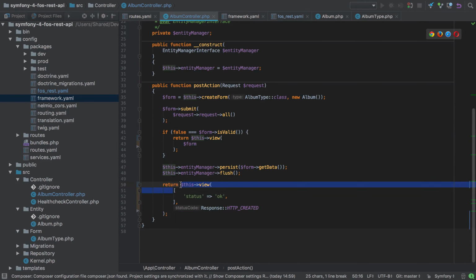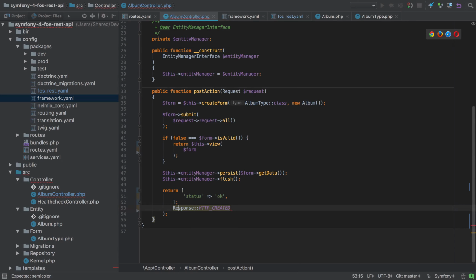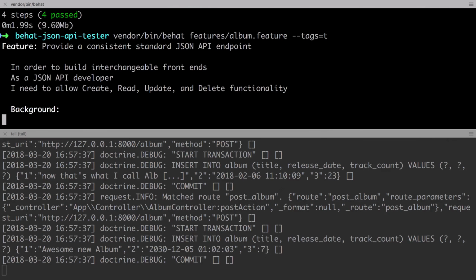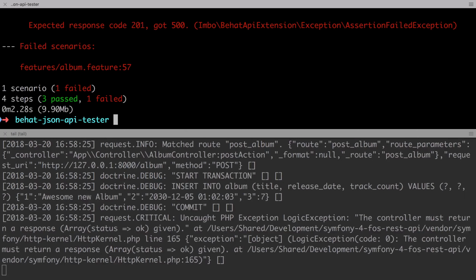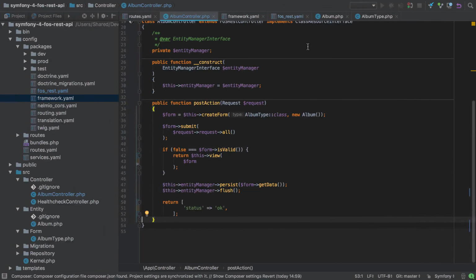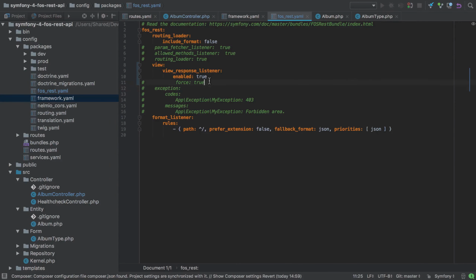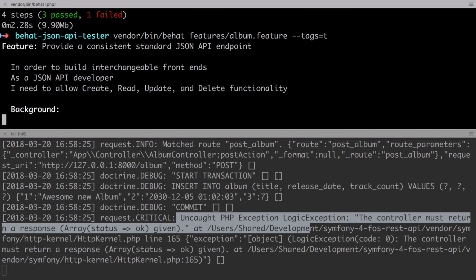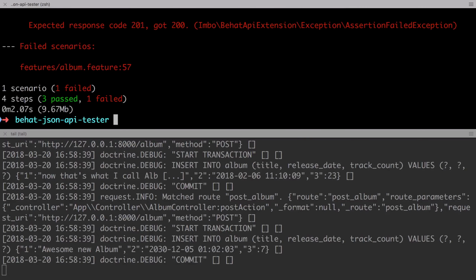In making this change to the return statement, I'm going to have to get rid of the explicit response code. Now this isn't going to make an immediate difference anyway, as the problem that we're about to run into is that we've just returned an array, and any of our controller methods need to return a response object. Now you may be confused here and thinking, weren't we just talking about views and now you're talking about responses? Well, the view is FOSRestBundle's wrapper around building the response. Once we force FOSRestBundle to wrap any return statement in a view, then our test still fails.